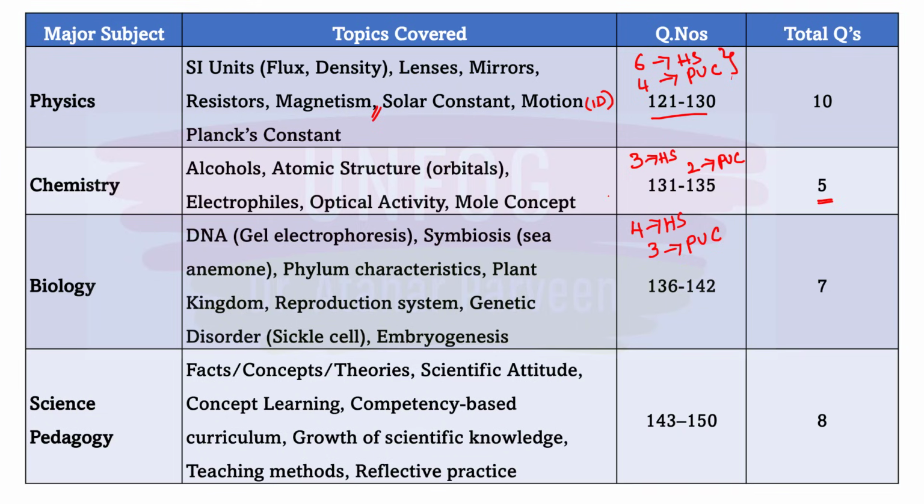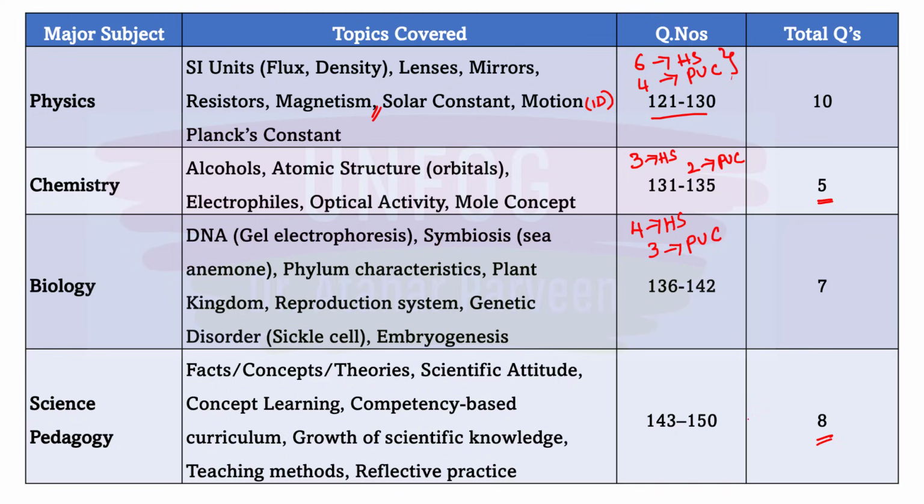Coming to chemistry also, alcohols, atomic structure, that much including orbitals and mole concept is from high school only, but electrophiles and optical activity is from PUC. Like that only for biology, DNA, symbiosis, that comes under PUC, right? Embryogenesis, genetic disorder, that comes under PUC, but phylum characteristic is there, plant kingdom is there, production system, we can put it in high school topics. Okay. And then rest questions, 8 questions were from science pedagogy.